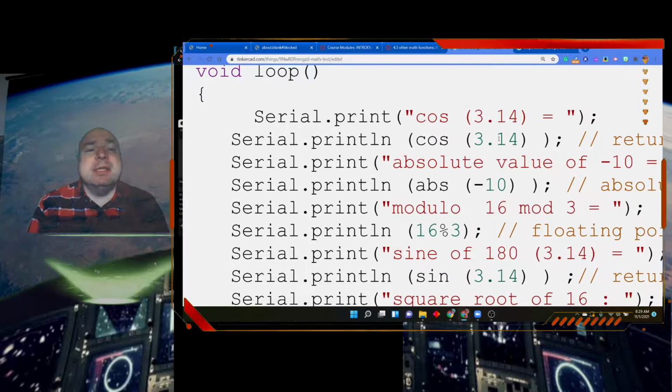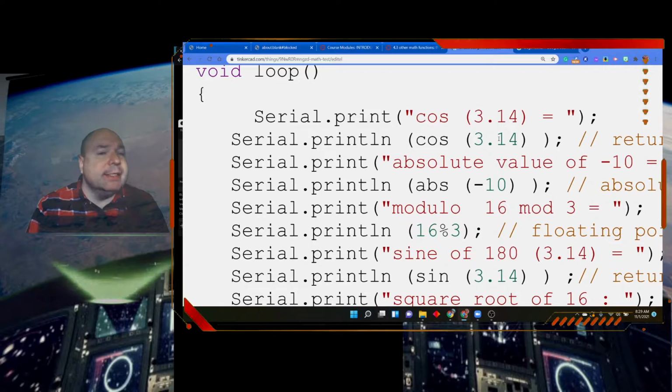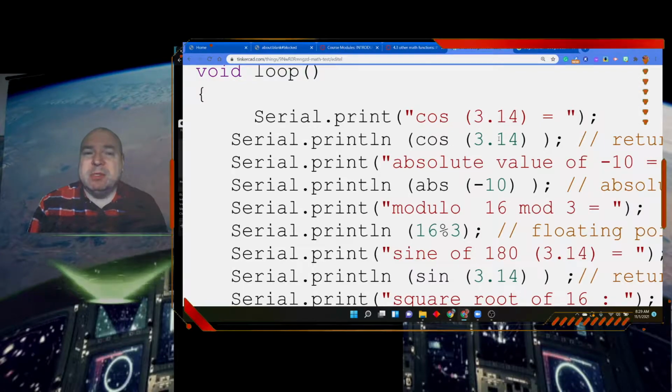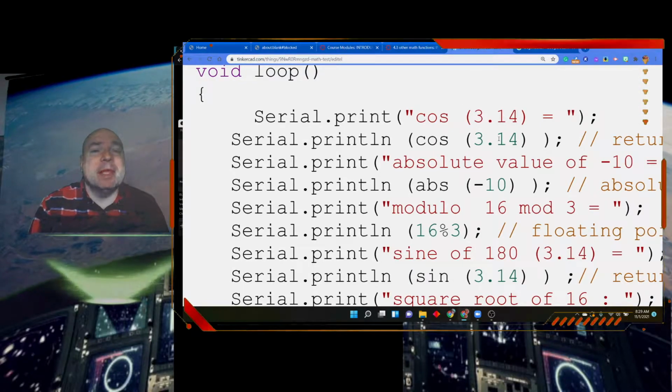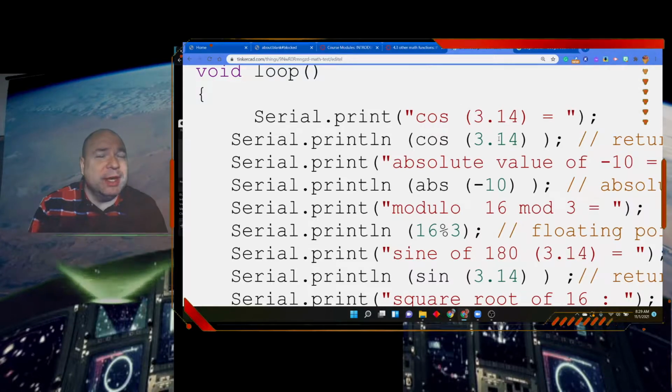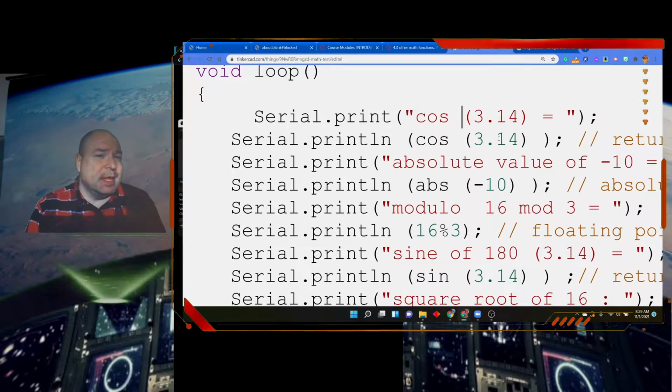But it works in a number system called radians. And if you're not familiar with that, it can be a little confusing. But 3.14, the reason why I put that there is because that's pi. And in terms of a computer, it looks at that 3.14 as radians. And for you, in degrees, that would be 180 degrees. And how does that work?